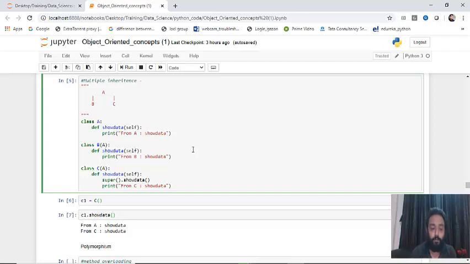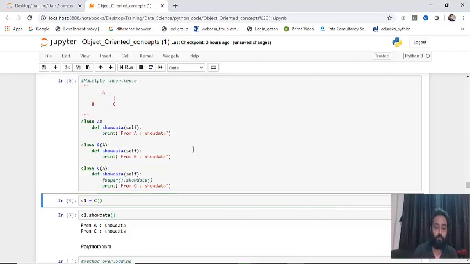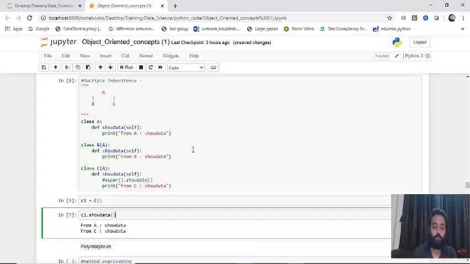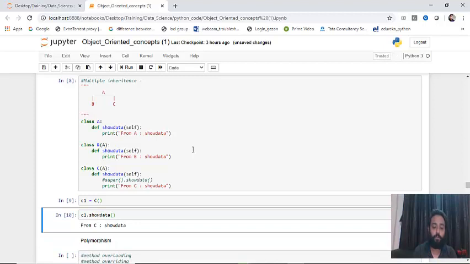If you would not have used super here, then it would have simply printed from C show data. Let me show you once again. Executed. Now you can see from C show data, because the show data method is in both A and C class.